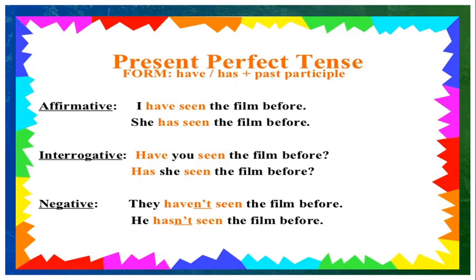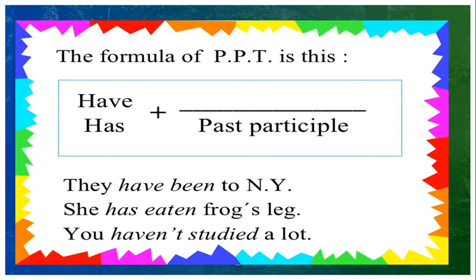Next, interrogative sentence. Have you seen the film before? Has he seen the film before? Question sentence: we are using have in the beginning, and after that we are using the subject. Negative sentence: they haven't seen the film before. He hasn't seen the film before. We are adding not between have and the past participle of the verb.